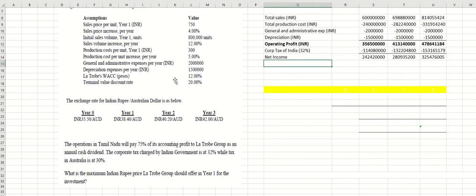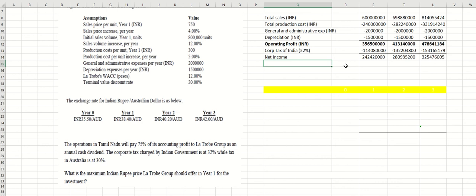Because the WACC is 12%, it means 242 million divided by 1.12, plus 280 million divided by 1.12 to the power of 2, plus 325 million divided by 1.12 to the power of 3. Discount it, minus the initial outlay, but we don't have the initial outlay over here. This is just to let you know that if the question is asking about the NPV of the subsidiary, you can calculate it. Just calculate the cash flow first.